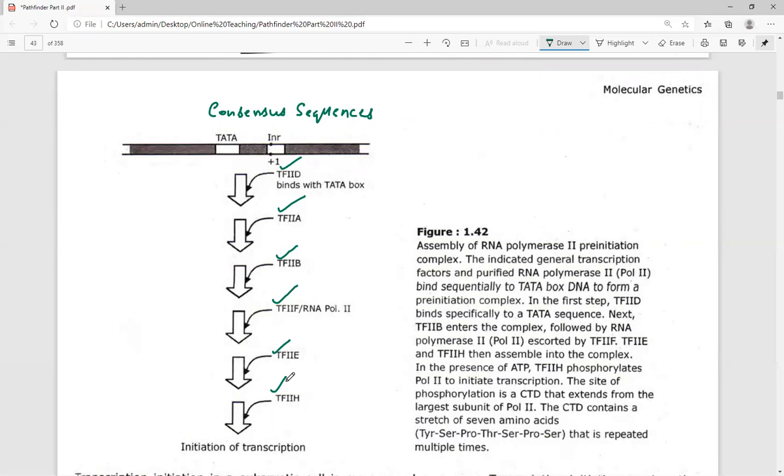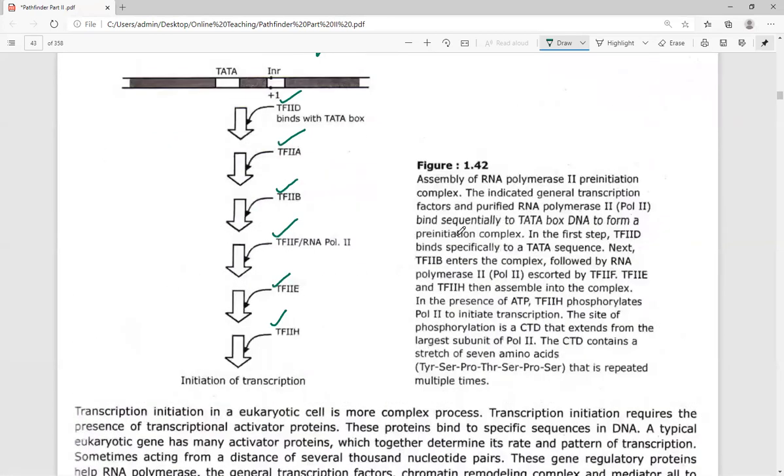Next point. So transcription initiation, you can also look here. Assembly of the RNA polymerase II pre-initiation complex. The indicated general transcription factors and purified RNA polymerase II bind sequentially to the TATA box.